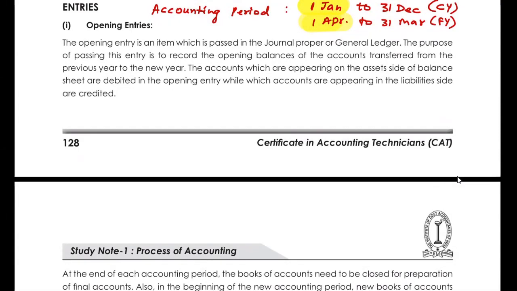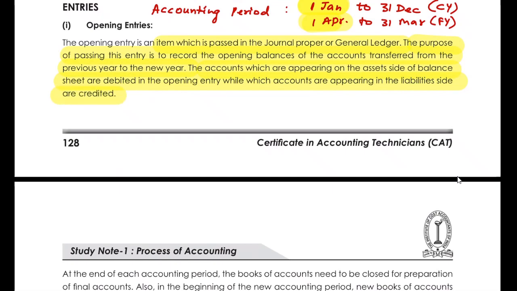Here you can see the opening entry is an entry passed in the journal proper or the general ledger. The purpose of this entry is to record the opening balance transferred from the previous year to the new year. The accounts appearing on the asset side of the balance sheet are debited in the opening entry, and accounts appearing on the liability side are credited.